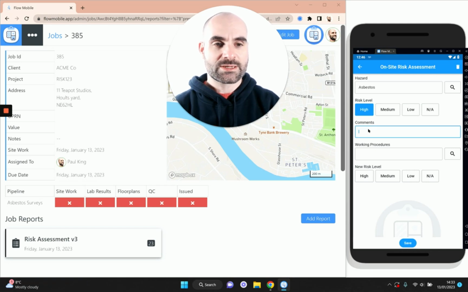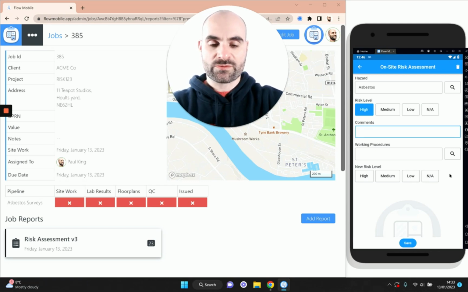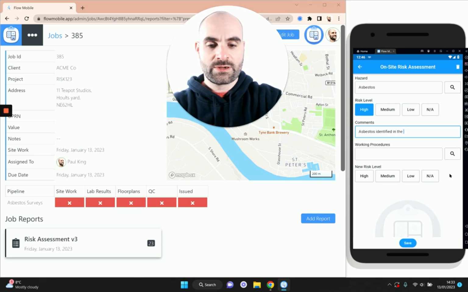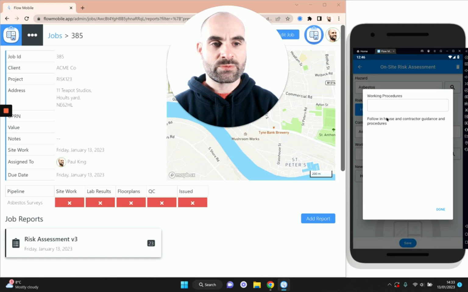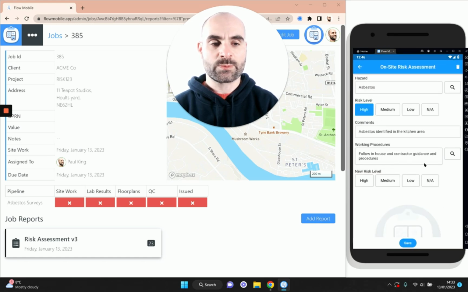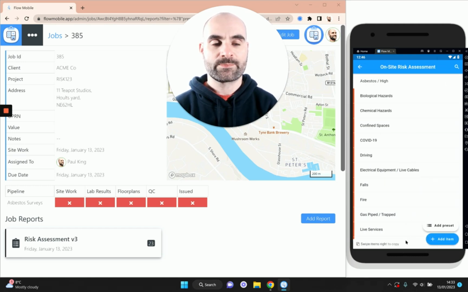Now we can put some comments maybe about where the risk was found. So I could say something like asbestos identified in the kitchen area. And then we need to put in our control measures or working procedures. So I'm just going to say follow in-house and contractor guidance and procedures. You can just type whatever you want into here. And assuming this has been done, assuming these control measures are in place, we can then give it the new risk score. So I'm going to say it's now been marked as a low risk.